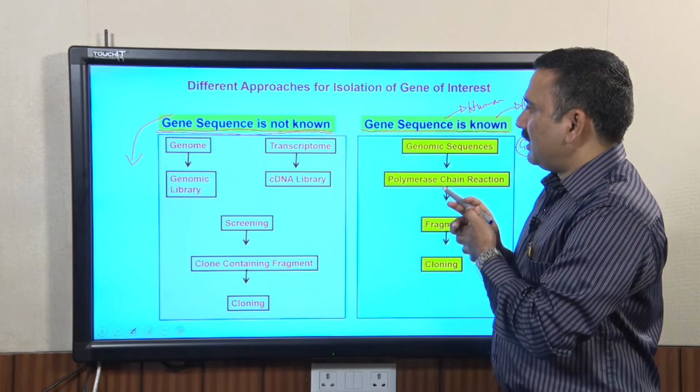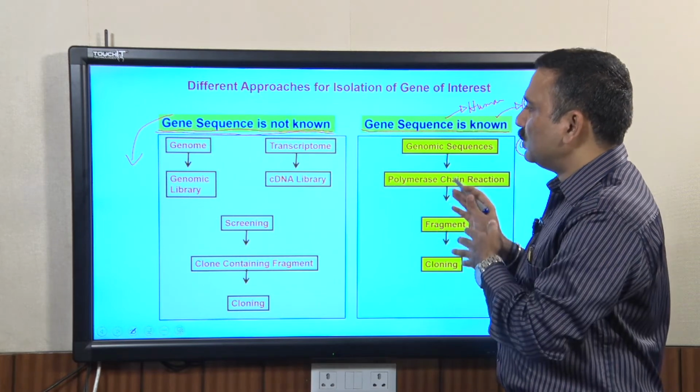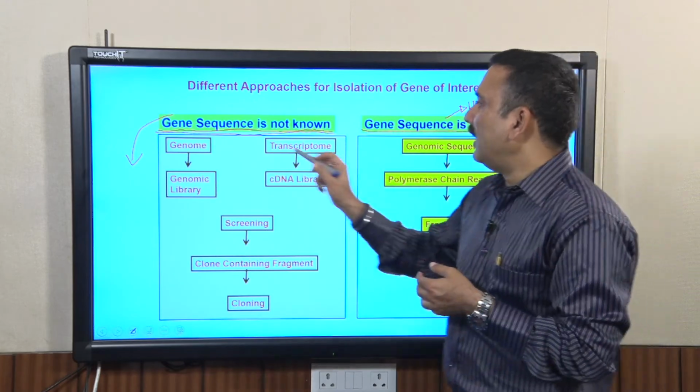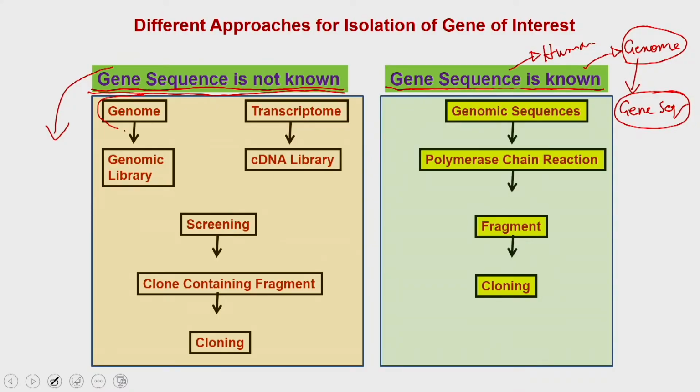In this approach you have two sources to isolate the gene sequence. One, you can isolate from the whole genome, or the other pool is that you can use the transcriptome. Transcriptome is nothing but the collection of the messenger RNA.